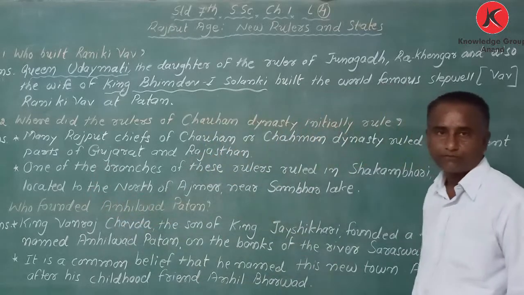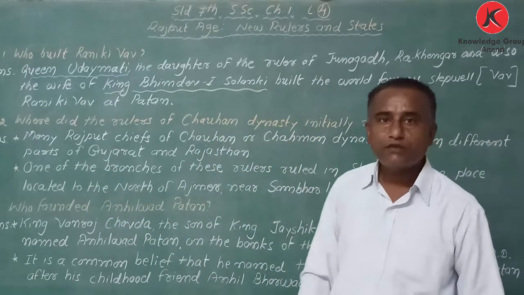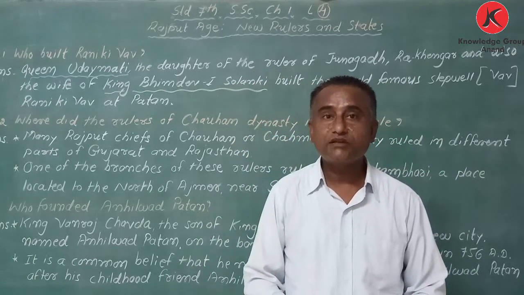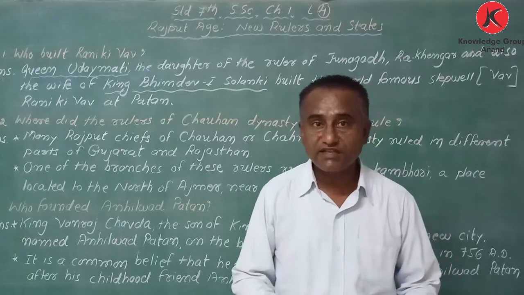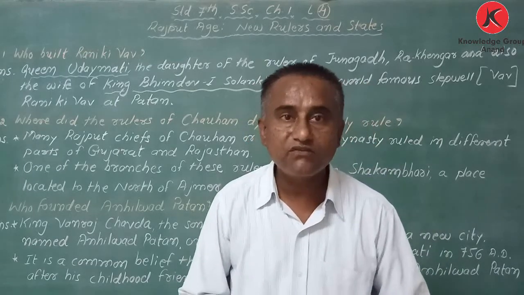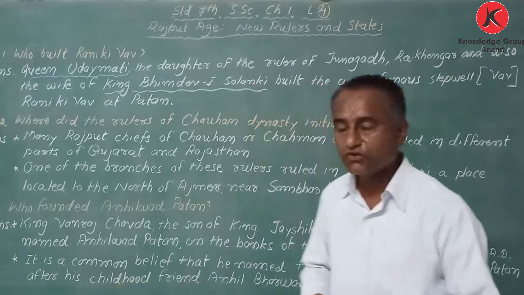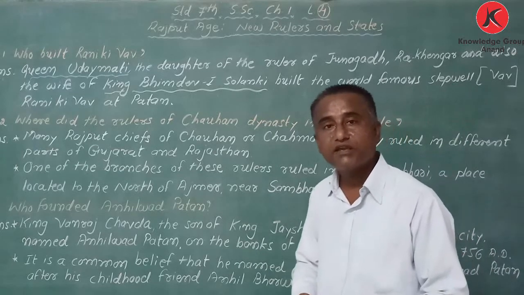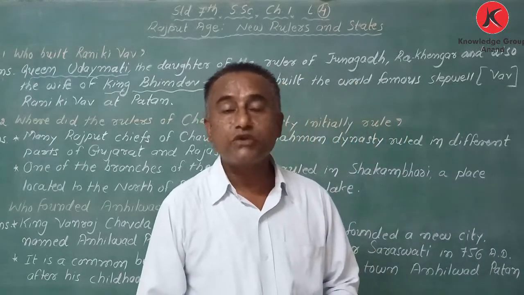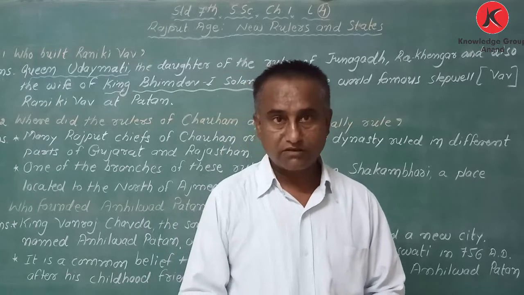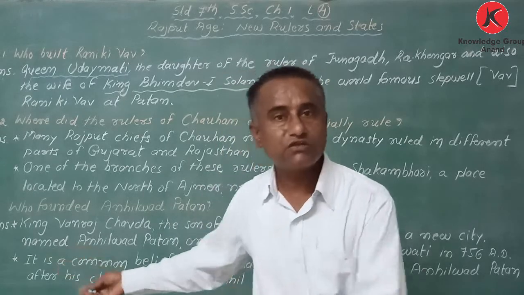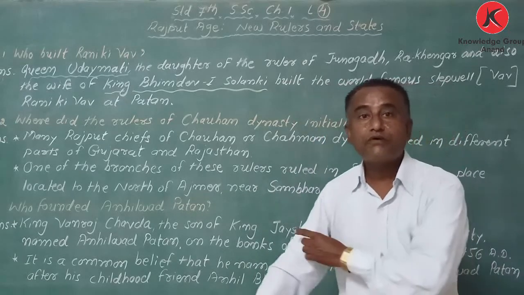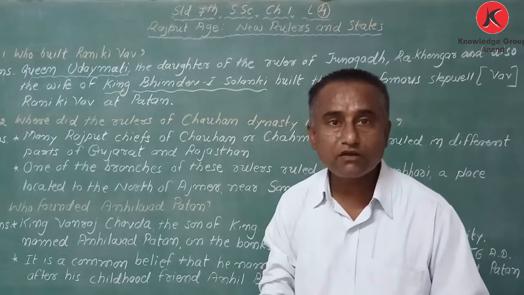My dear student, if you have visited Rajasthan, you will find many forts there, and they were built during the Rajput age. Those who have visited Ajmer know the history of Ajmer: what its earlier name was and how it later became known as Ajmer.